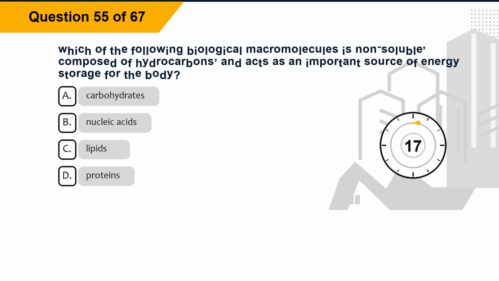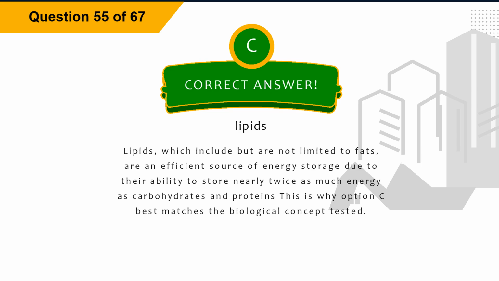Question 55. Which of the following biological macromolecules is non-soluble, composed of hydrocarbons, and acts as an important source of energy storage for the body? Option A, carbohydrates. Option B, nucleic acids. Option C, lipids. Option D, proteins. The correct answer is option C, lipids. Explanation: lipids, which include but are not limited to fats, are an efficient source of energy storage due to their ability to store nearly twice as much energy as carbohydrates and proteins. This is why option C best matches the biological concept tested.